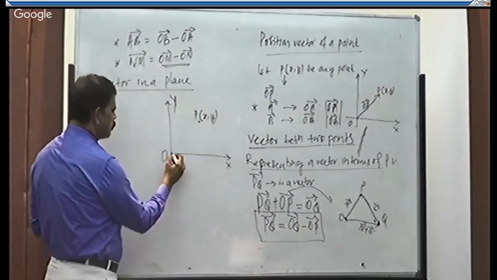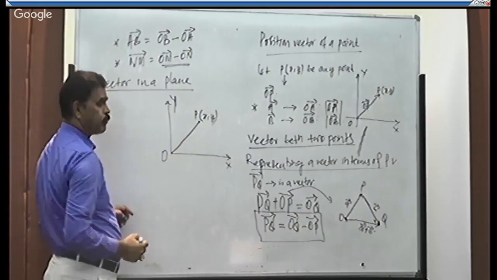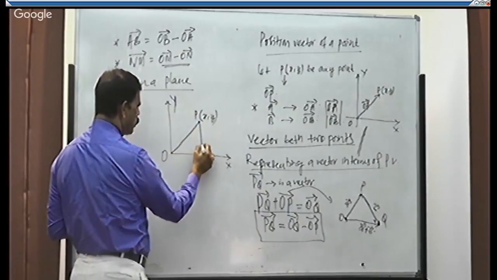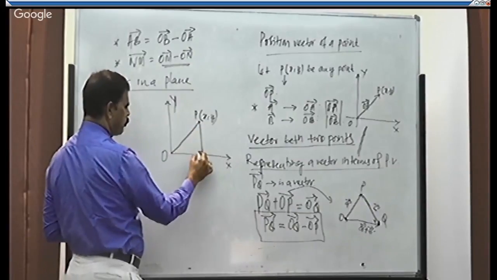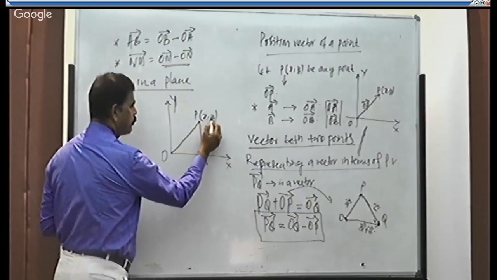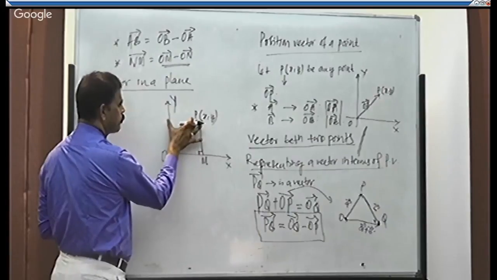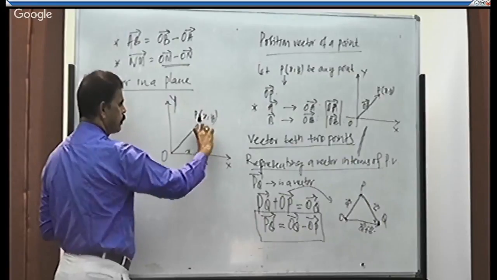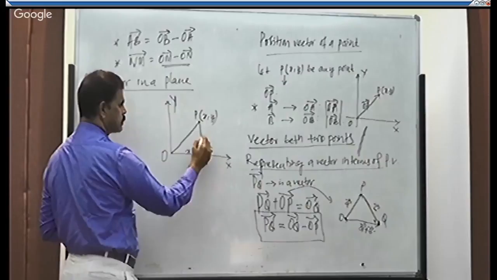OP will be the position vector of point P. Draw PM perpendicular to OX. When these are the coordinates x and y, what is x? X is the perpendicular distance from the point to the y axis. This is x, correct? What is y? It is the perpendicular distance from the point to the x axis. This is y.